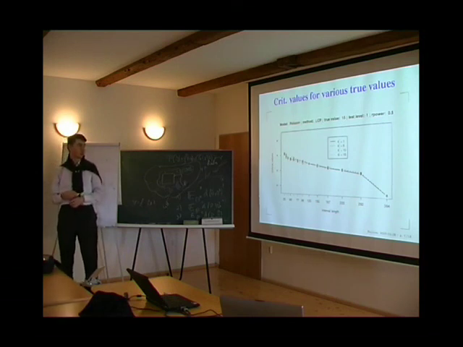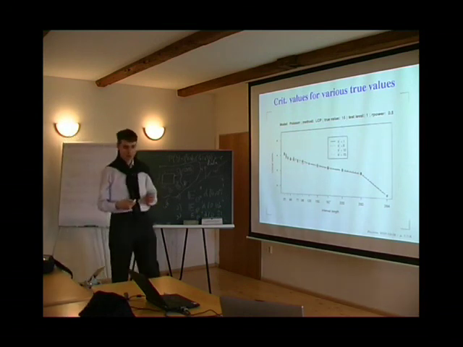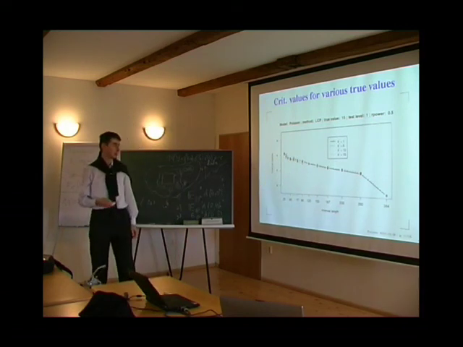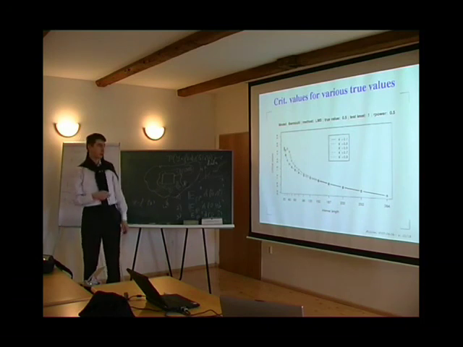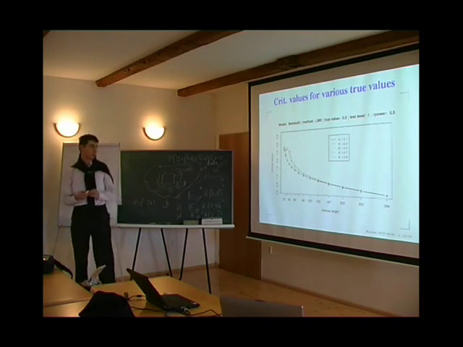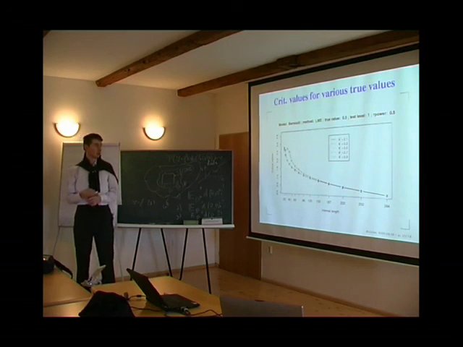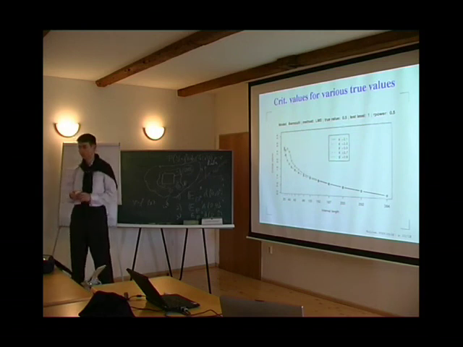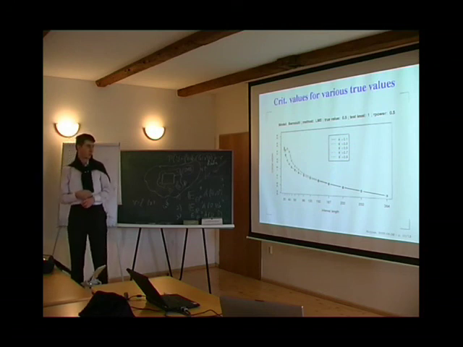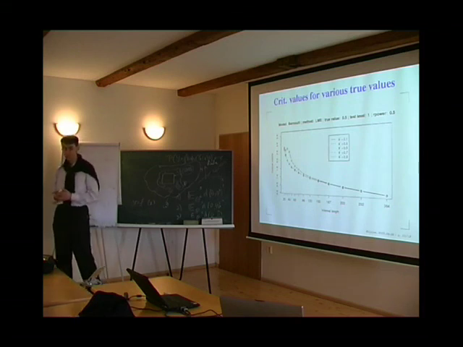Here we consider the Poisson model and the LCP method. No, I will skip to LMS for now. We will return to this later when we have described the LMS and the LCP. In this case, I plotted the critical values for the Bernoulli distribution and for the LMS method. Here I have so-called standard values, and in this graph I changed one of them. In this case it was the unknown true value, and we see that this unknown true value does influence the critical values, but not very much.